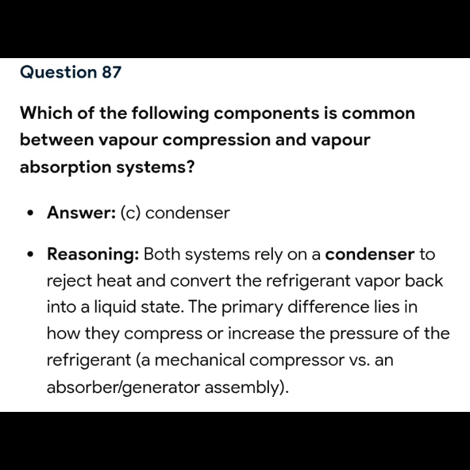So the next question is question 87. Which of the following components is common between vapor compression and vapor absorption systems? So the answer is letter C, condenser. Because both systems rely on a condenser to reject heat and convert the refrigerant vapor back into a liquid state. The primary difference lies in how they compress or increase the pressure of the refrigerant: a mechanical compressor versus an absorber and generator assembly. So the answer is letter C.